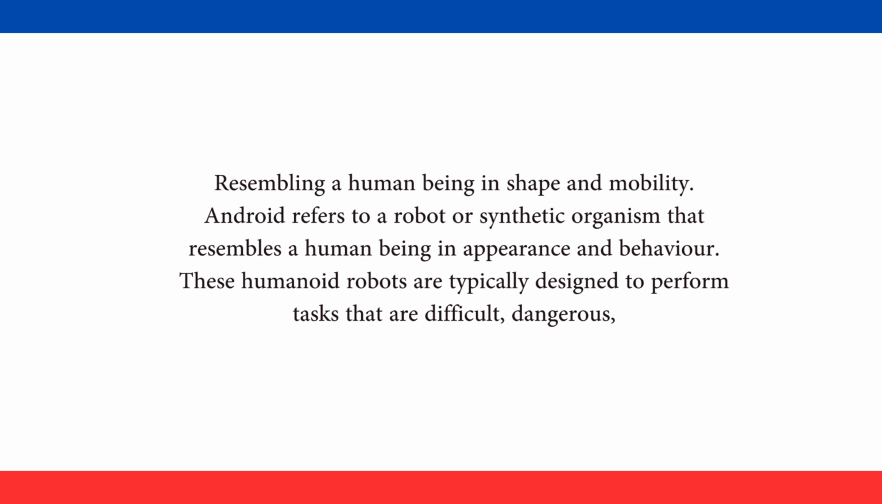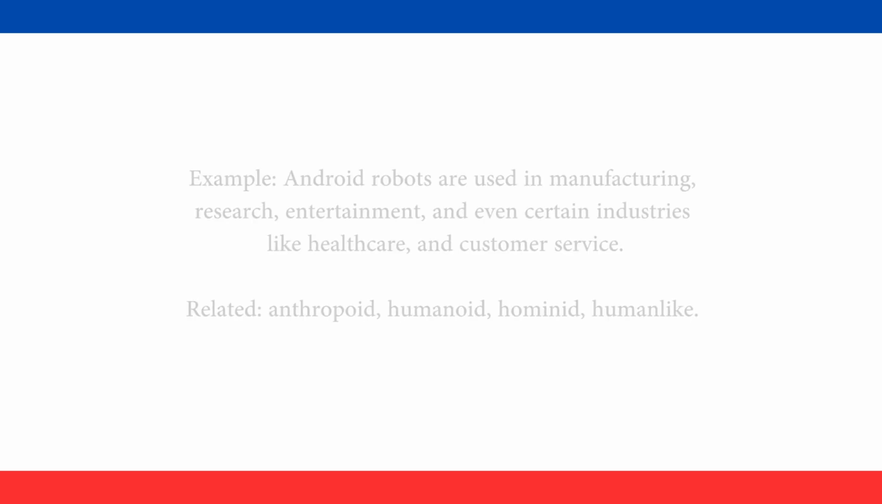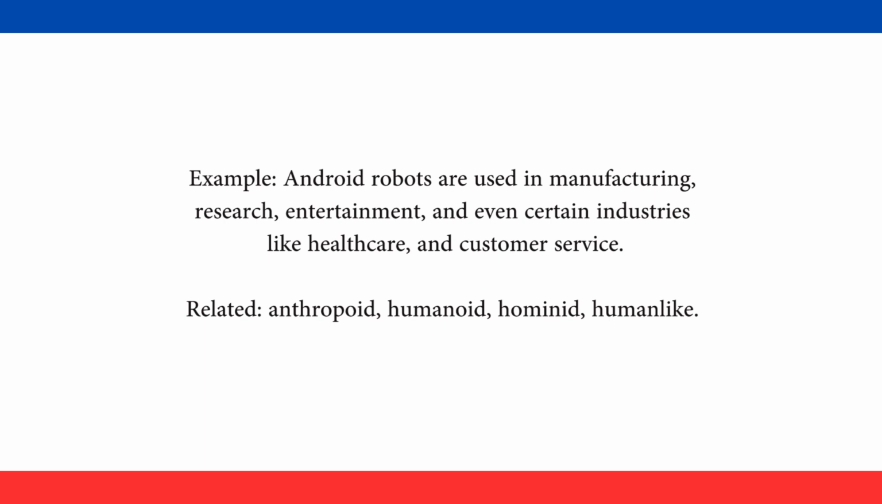Android refers to a robot or synthetic organism that resembles a human being in appearance and behavior. These humanoid robots are typically designed to perform tasks that are difficult, dangerous, or repetitive for humans, such as working in manufacturing or space exploration. A robot can have a non-humanoid form, such as a robotic arm, whereas androids are specifically designed to mimic human characteristics. Example: android robots are used in manufacturing, research, entertainment, and even certain industries like healthcare and customer service. Related: anthropoid, humanoid, hominid, human-like.